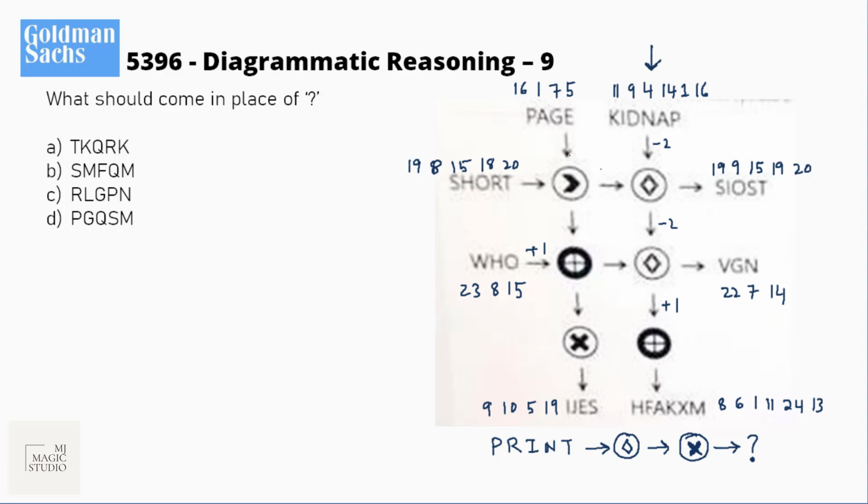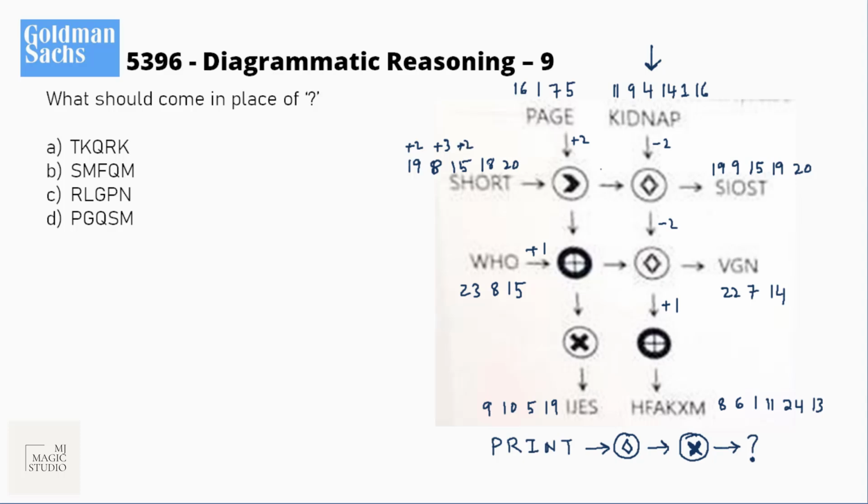Now what do we have here? 19, something minus 2 will give 19. That means I need plus 2. 19 plus 2 minus 2 is 19. But 8 plus 2 is 10, minus 2 is 8. But I need 9. So that means it is plus 3 here. Then 15 plus 2 minus 2 is 15.